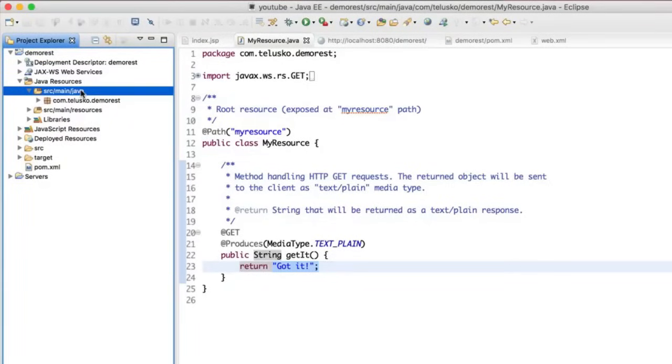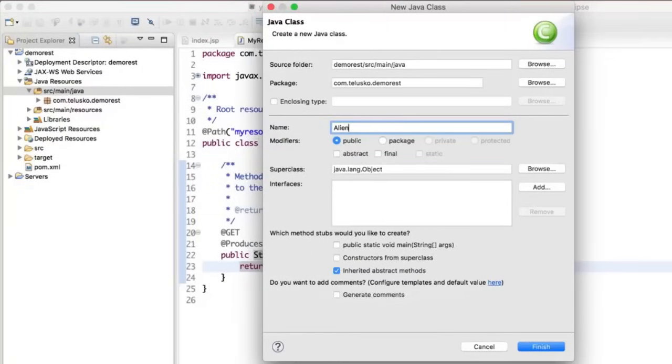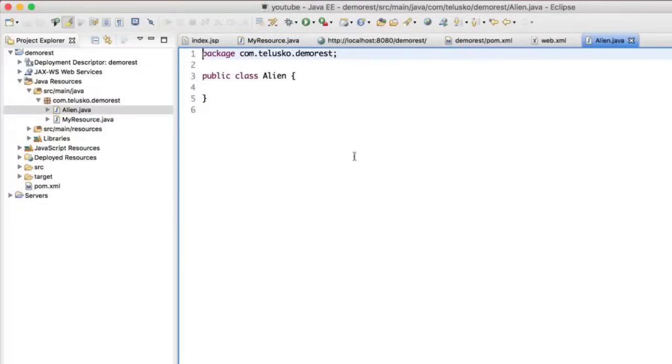And to get an object, first of all, we have to create a class, right? So let's create a class here, and we'll go for the alien, because I love aliens. And I'll click on finish. Okay, just if you don't know what alien means, I call all my IT trainees or students or colleagues aliens, because we live in virtual world, right? We don't live in real world.